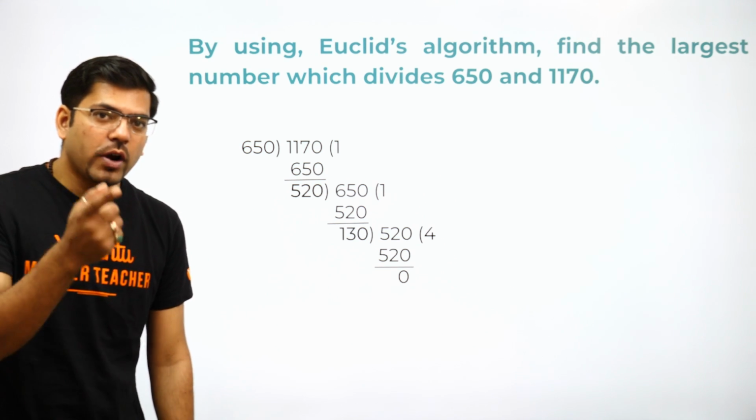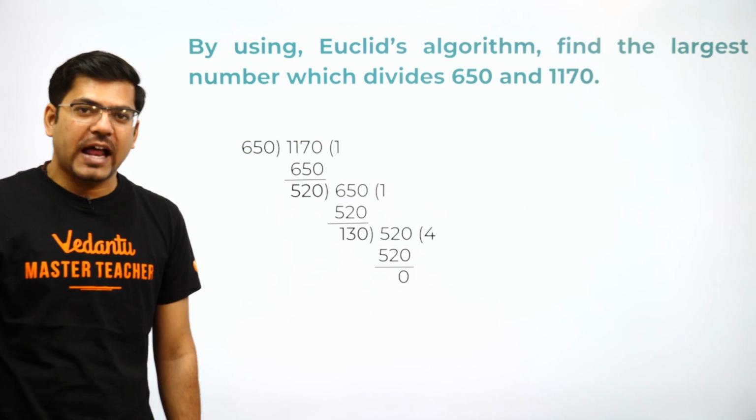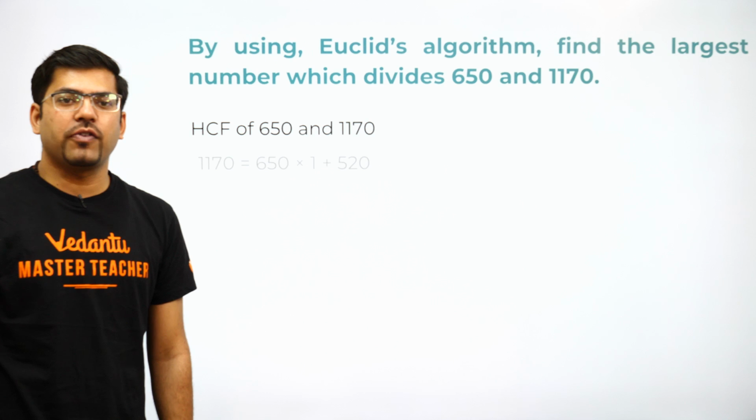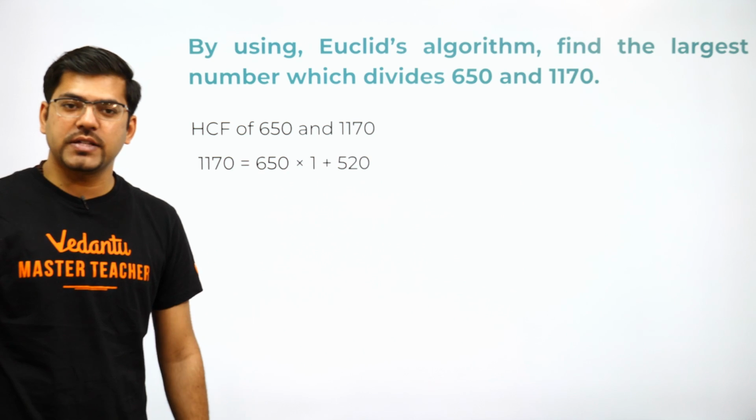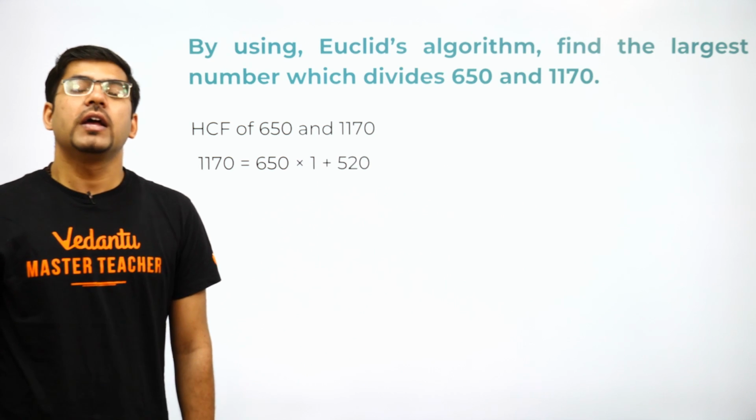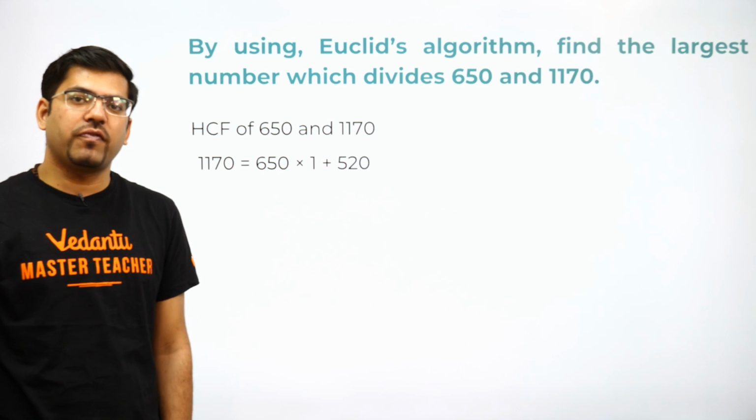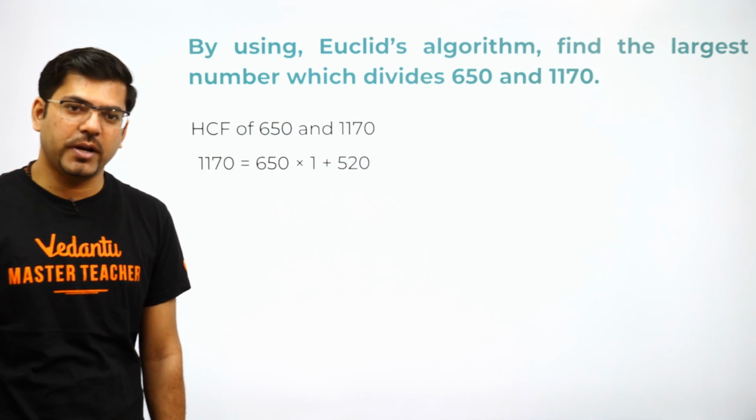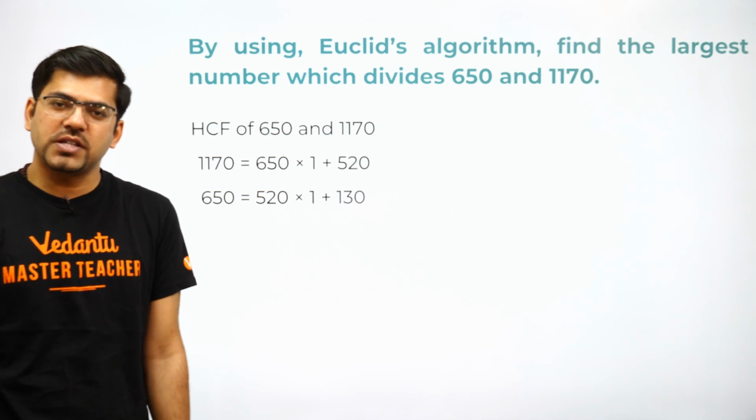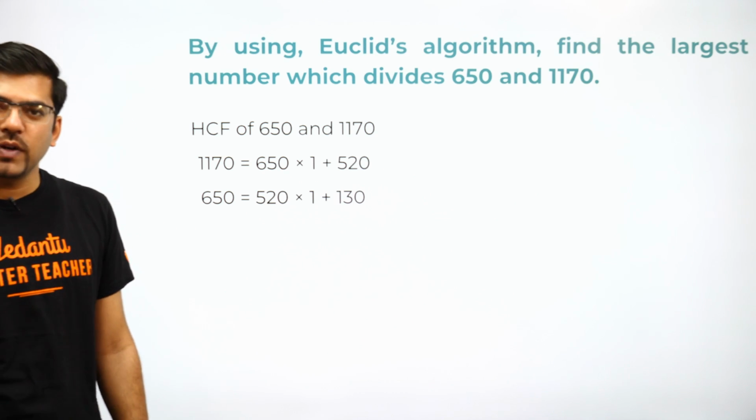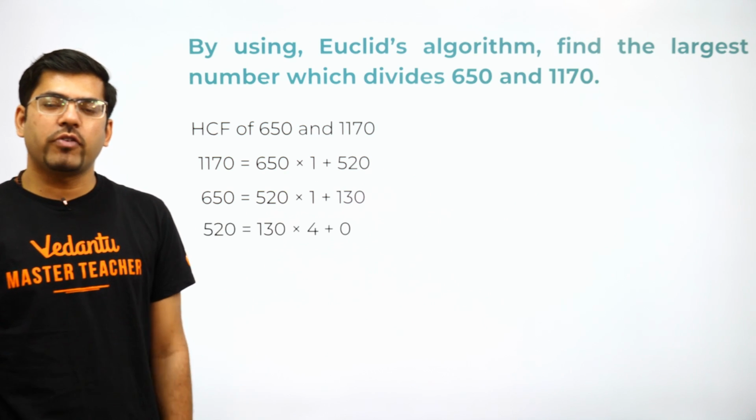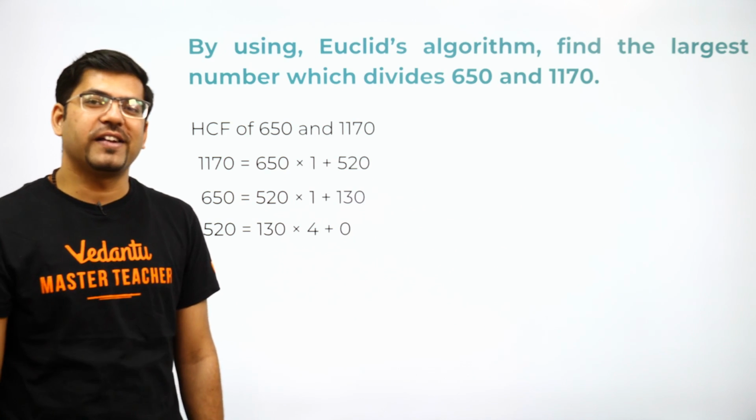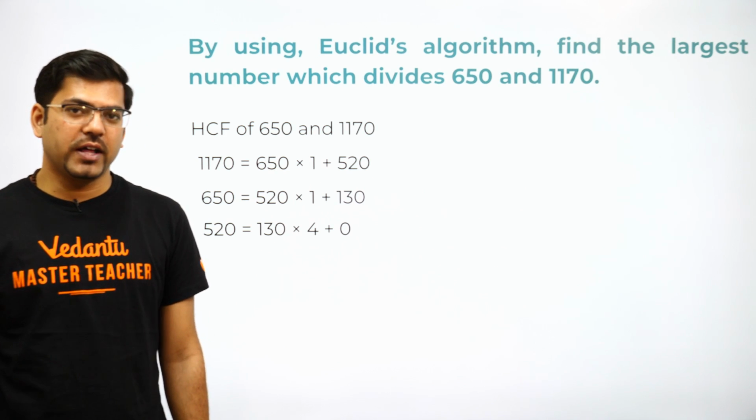Now what next? Next is Euclid's algorithm. So the algorithm which follows here is first the HCF for 650 and 1170. The first algorithm would be 1170 is equal to 650 into 1 plus 520. Dividend is equal to divisor into quotient plus remainder. The next algorithm is 650 is equal to 520 into 1 plus 130. And the third is 520 is equal to 130 into 4 plus remainder 0. So these three algorithms I have written.